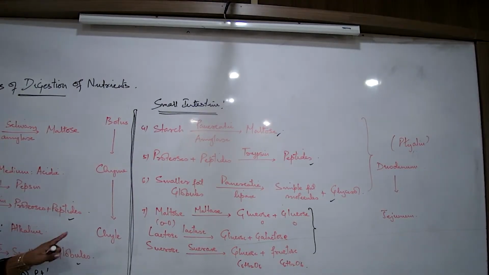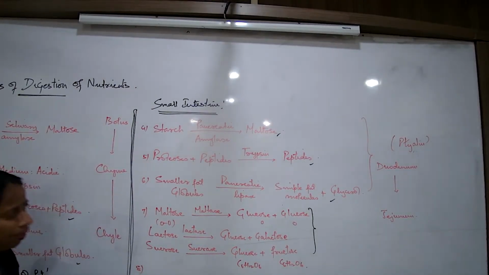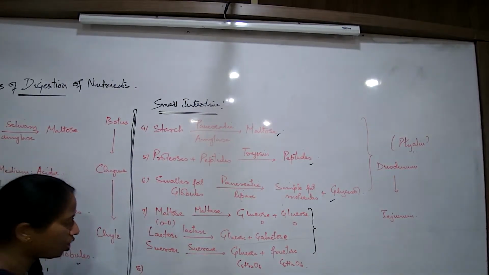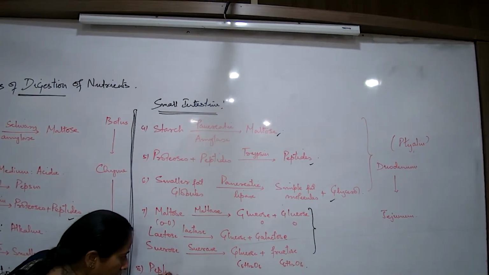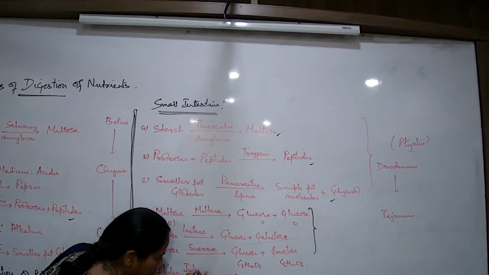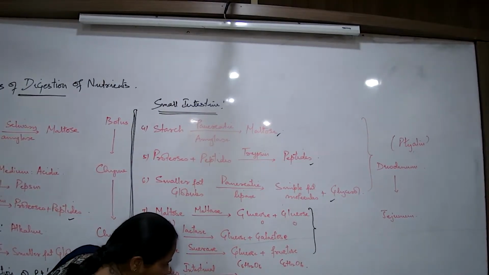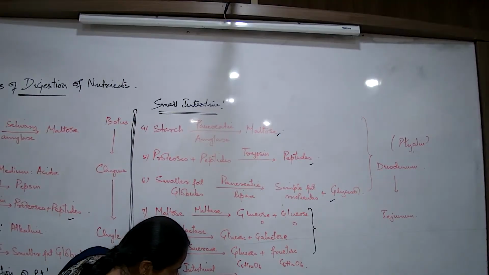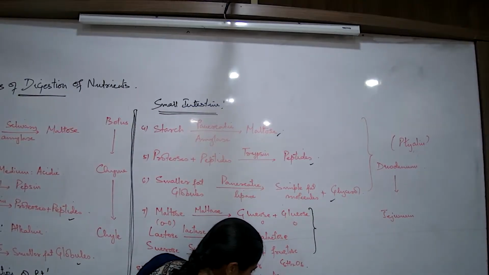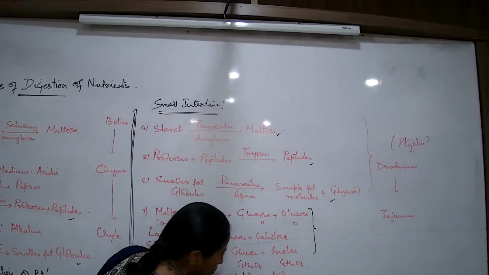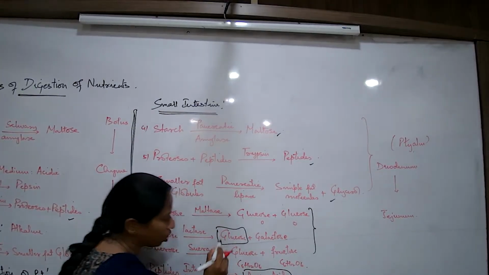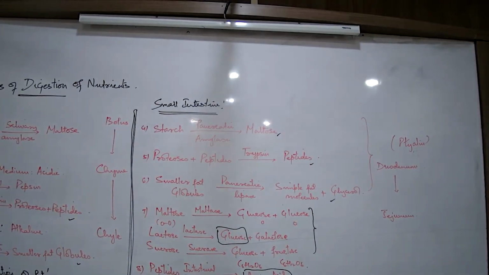Then this is about the 7th step. What about the 8th step? Let me write. Which one do I have to write down? Now peptides. I have to continue with peptides. These peptides will have to get further broken down with the help of the intestinal enzymes. What do we write? This is known as the intestinal peptidase. To what? Amino acids. So now I get amino acids. Amino acids, these are the simplest form of protein digestion. Glucose, simplest form of carbohydrate digestion.